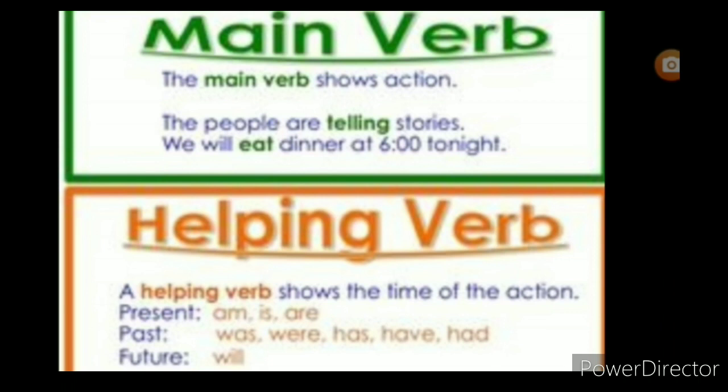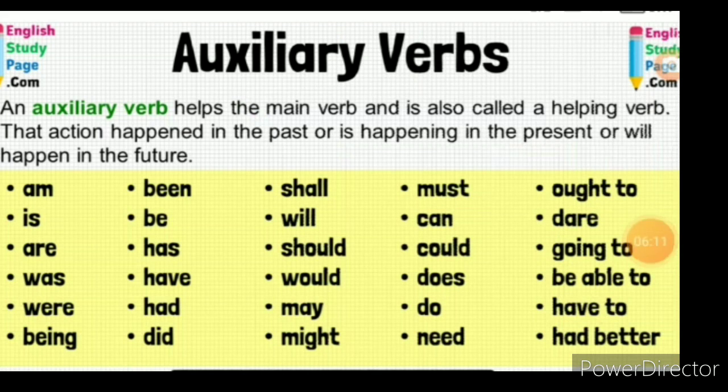I told you, students, this helping verb is otherwise called as auxiliary verbs. See the definition. An auxiliary verb helps the main verb and is also called a helping verb. Because it helps the main verb, it is called the auxiliary verb. It shows that the action happened in the past, is happening in the present, or will happen in the future. I told you, this shows in the words used in the past, present or future. These are the words, students, see there. These are the words which are used as auxiliary verbs or helping verbs.